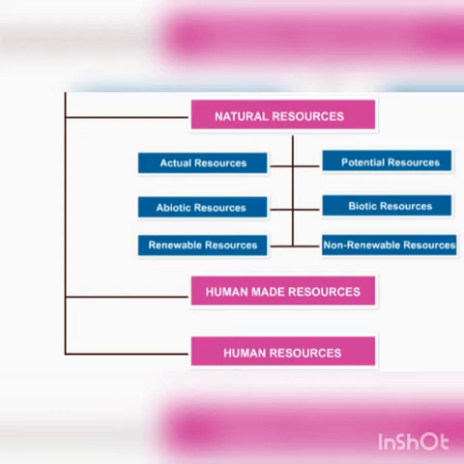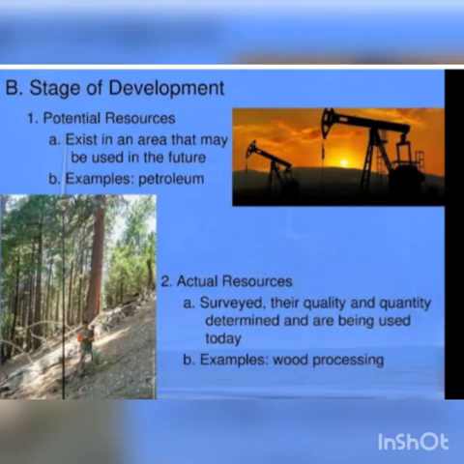So we'll first discuss how natural resources are classified on the basis of their development and use. That is the first one, actual resources and potential resources.